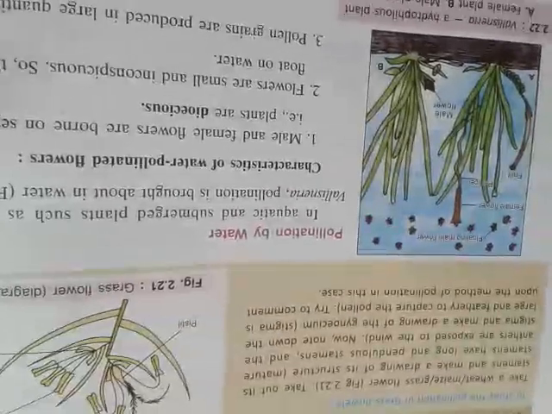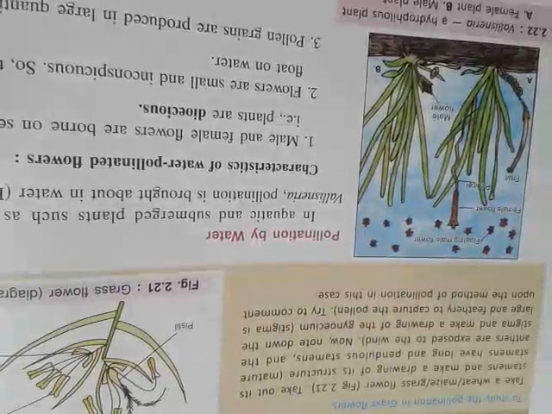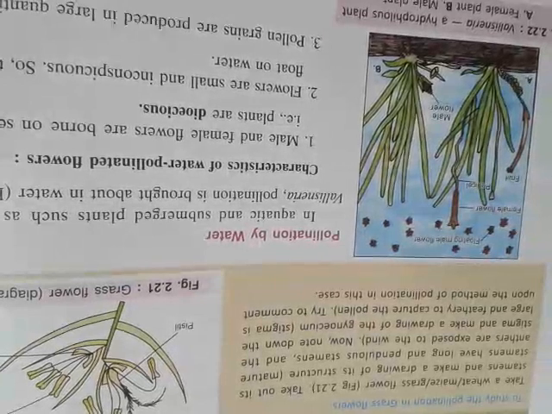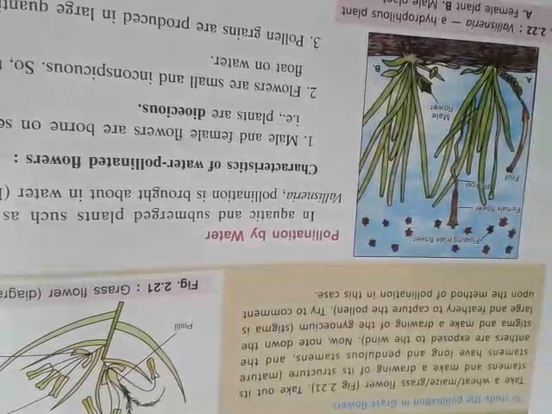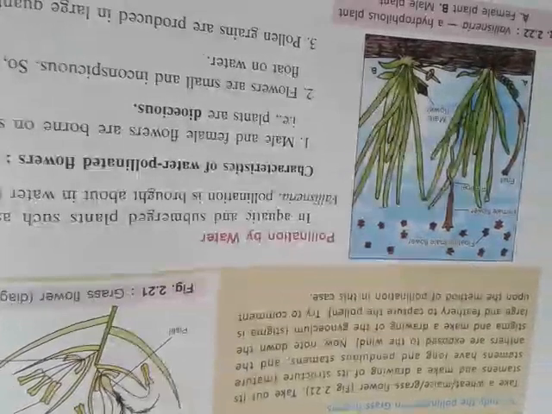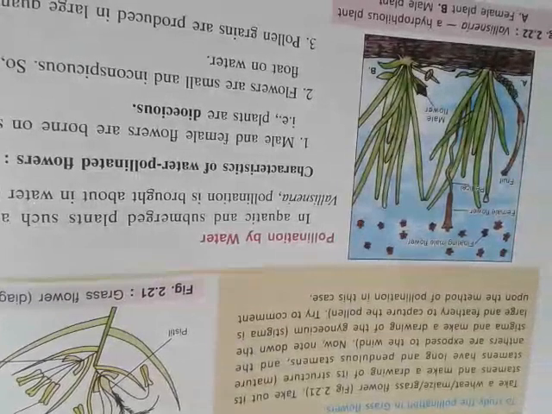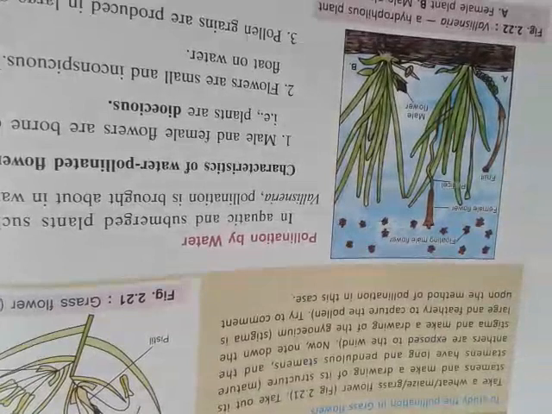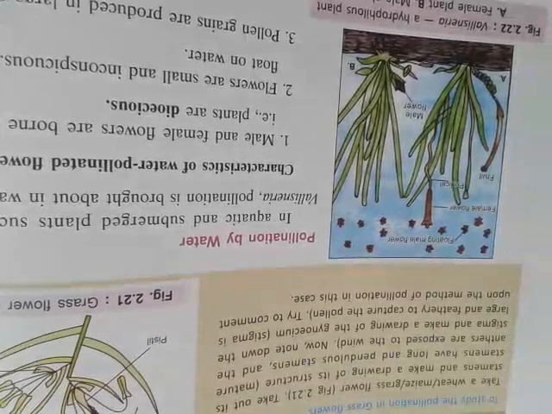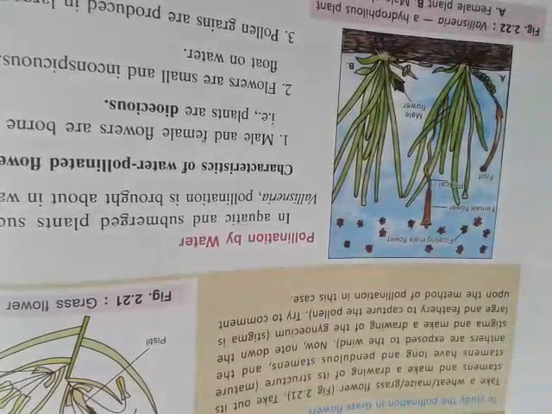Male and female flowers are borne on separate plants. The plants are dioecious, and the flowers are small, so they can easily float in water. Pollen grains are produced in large quantity. So these are the characteristics of the water pollinated flowers. Whenever pollination occurs under the water, this type of pollination is called pollination by water. So what are the differences between insect and wind pollinated flowers?